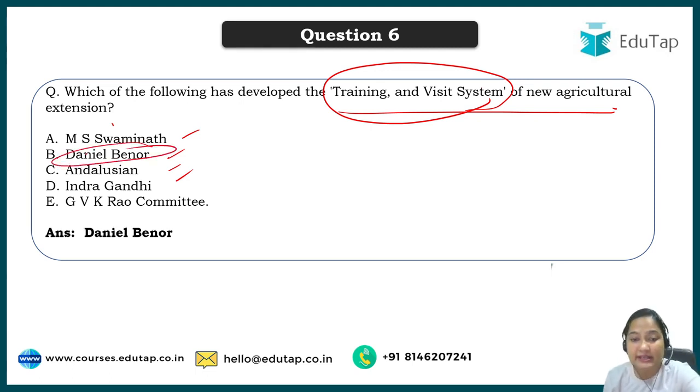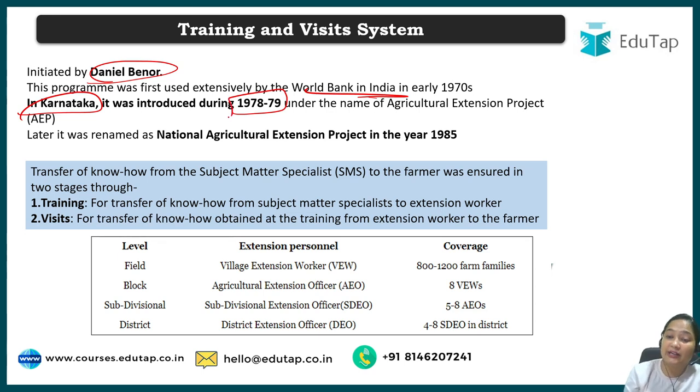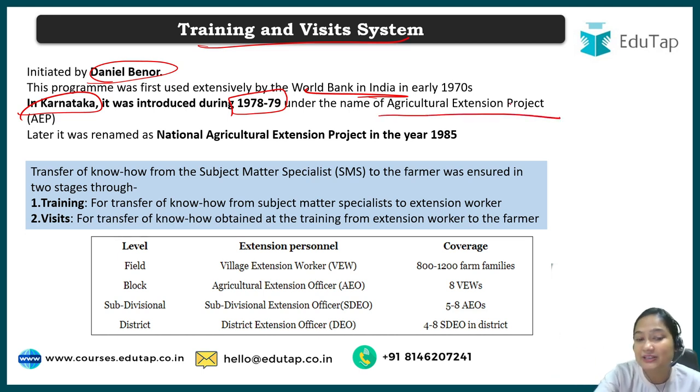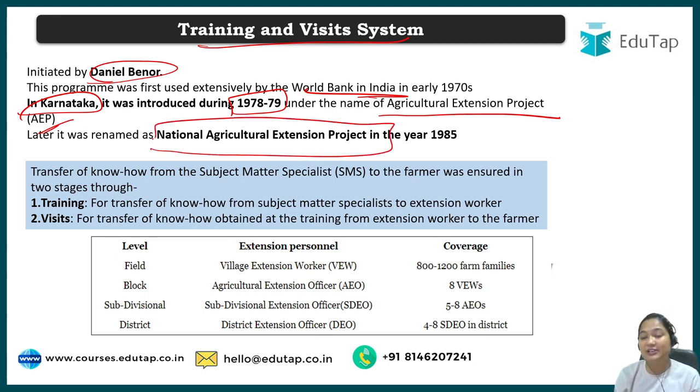Discussing the training and visit system, it was first initiated by Daniel Benor, as we have discussed in the question itself. Then in India, by the World Bank, it was extensively introduced in Karnataka in 78-79. So in 1978-1979, the T&V system was introduced under the name Agriculture Extension Project, that is AEP. Later in 1985, we changed the name, and it became the National Agriculture Extension Project.